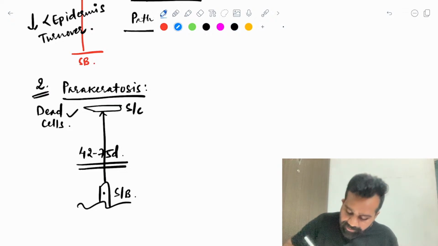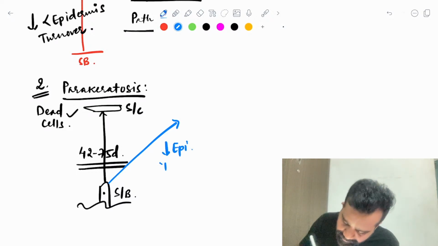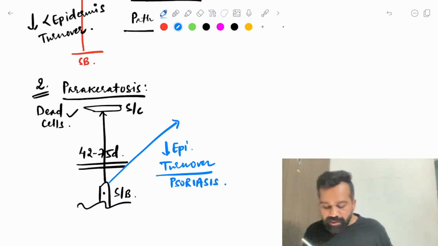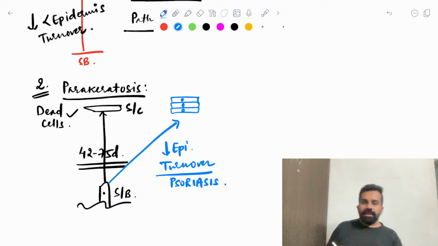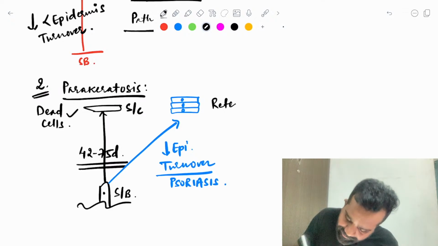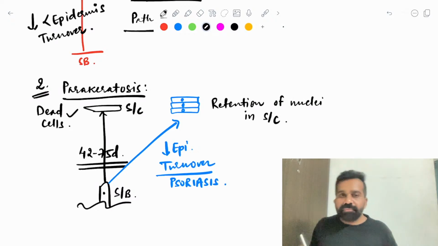But if this patient is suffering from decreased epidermal turnover time, or suppose this is a patient of psoriasis, what will happen? The cells which came to the uppermost layer will have a nucleus. So remember like this, retention of nuclei in the stratum corneum is known as parakeratosis.